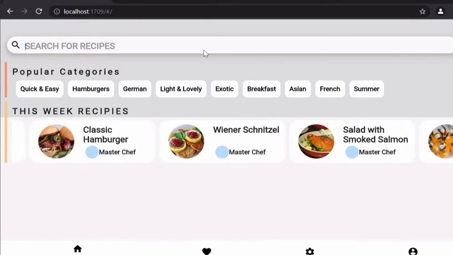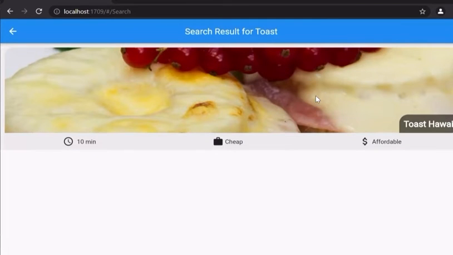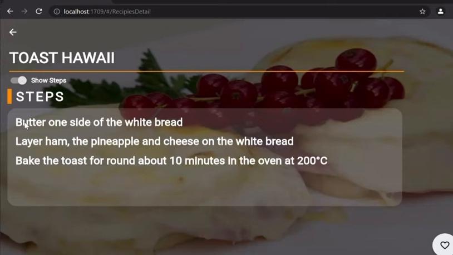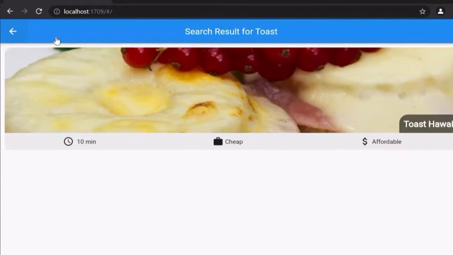You can search for any recipe, for example, toast. Let's search toast. Okay, as you can see, we have this recipe that is fetched from the database. Here's toast. You can open it and see what's inside, like ingredients and steps, butter, and this is the step. You can put it in your favorite to find it easily.